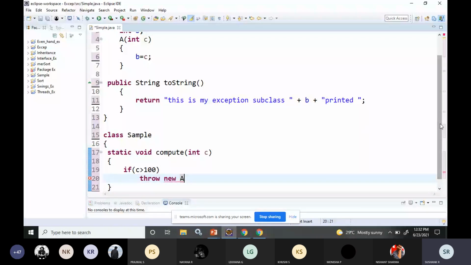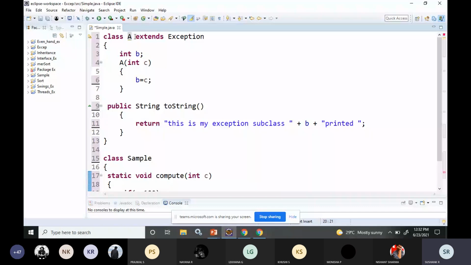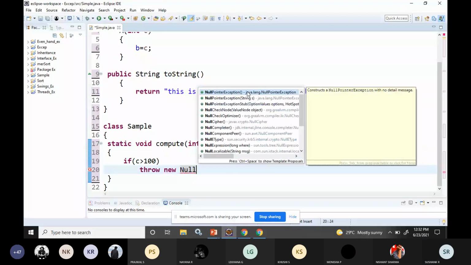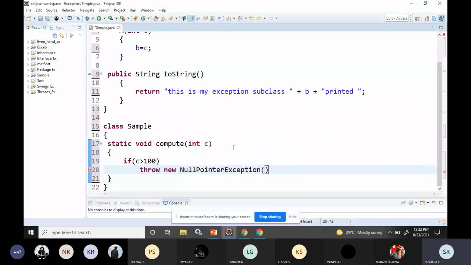See, here I'm creating it. Earlier, you used to write throw new NullPointerException or ArithmeticException. Earlier we used to write like this. These are inbuilt exceptions. Now I am writing my own exception: throw new, and I'm passing the value. So this is how you are able to create your own exception.